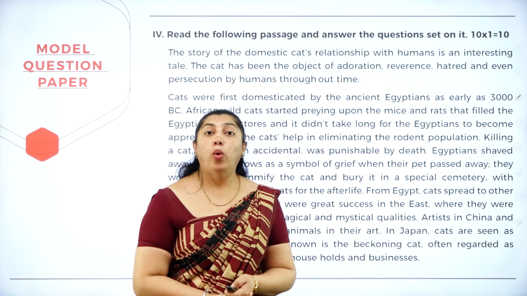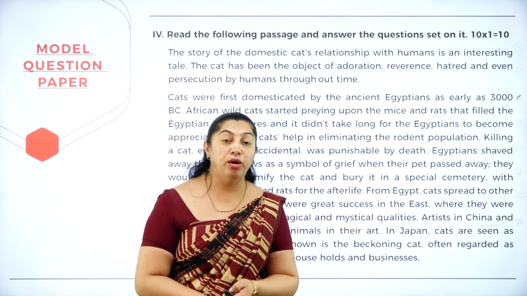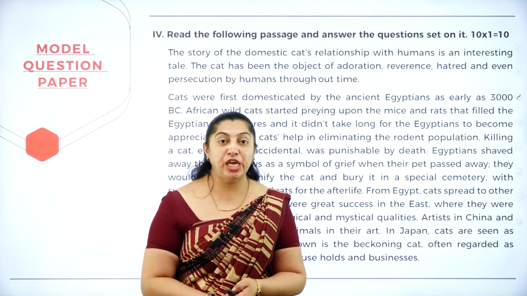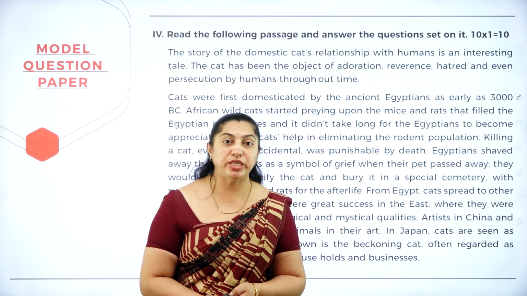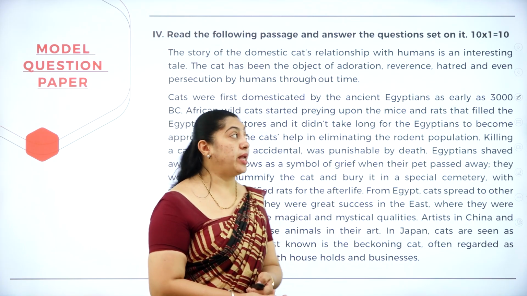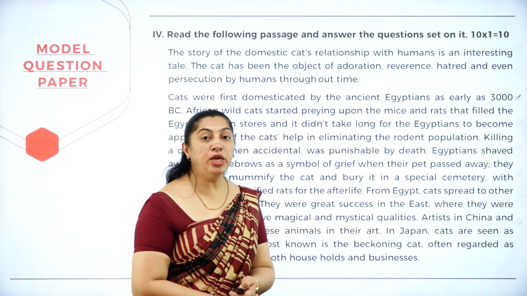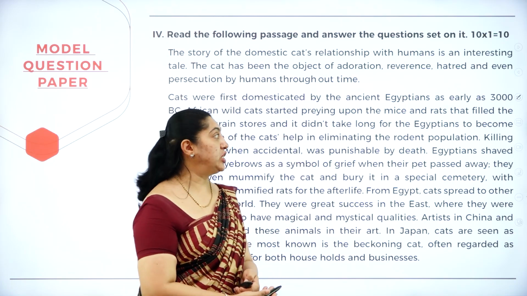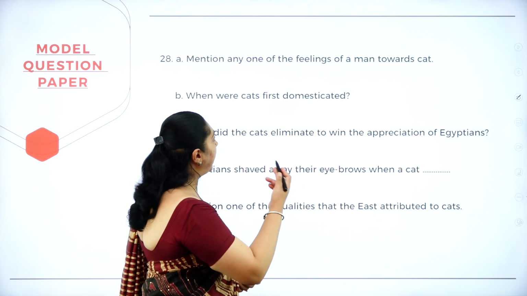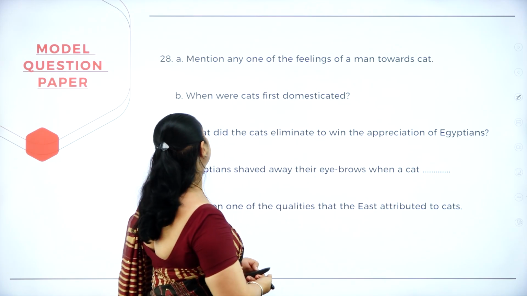So now we are moving to the grammar part. We are done with the literature. The fourth main is the passage, where you have 10 questions and all the 10 questions should be answered in sequence. Read the following passage and answer the questions set on it. So this is the passage and here you have 10 questions. Now let's see the answers for these 10 questions.